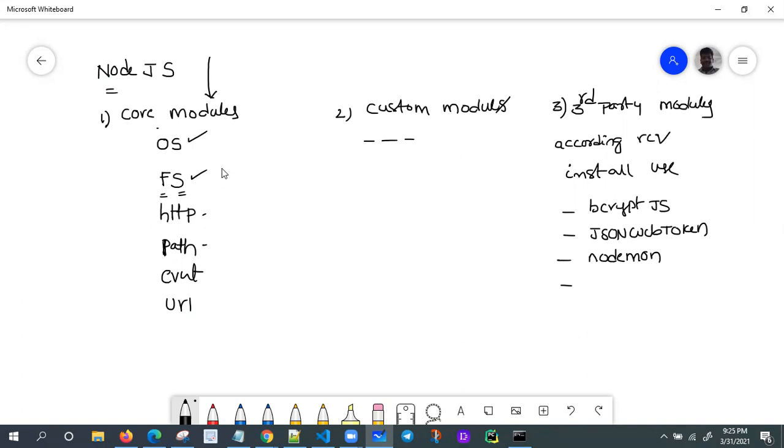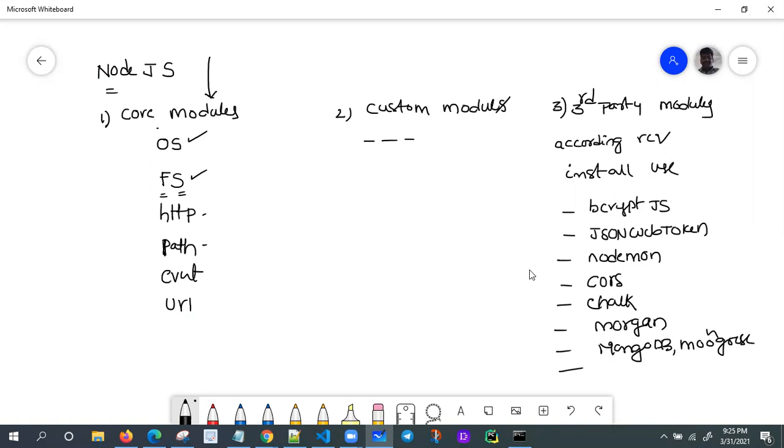CORS, cross-origin resource sharing, and chalk for template literal styling, and Morgan for HTTP logging. Along with this, we require different database drivers like the MongoDB driver and Mongoose, a schema-based driver.